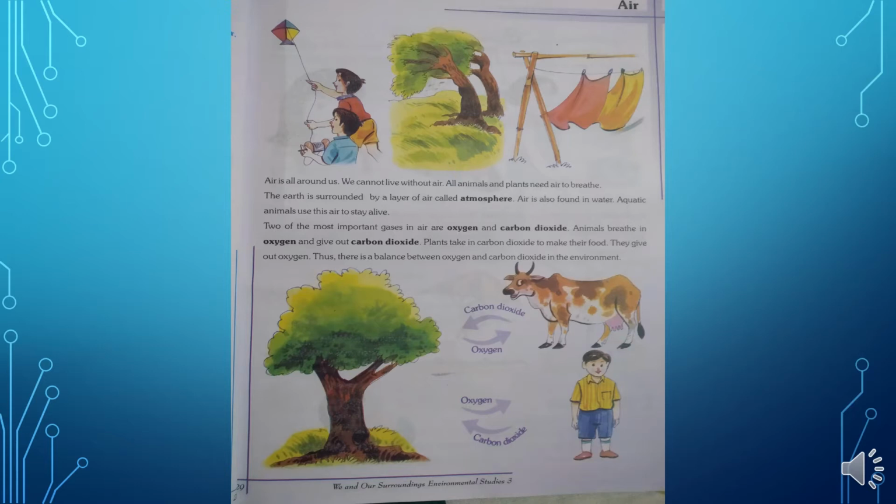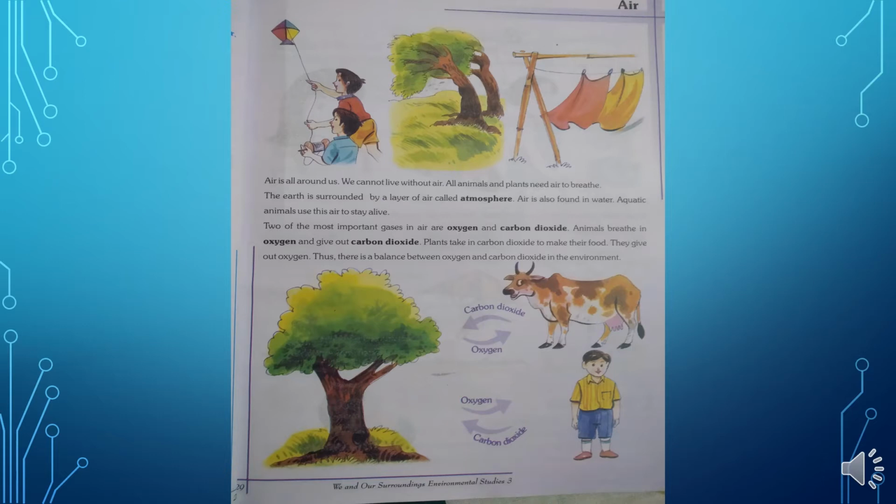So the planet earth is surrounded by a layer of air, which is called atmosphere. The air which is present in atmosphere, that air we use for breathing. So the layer of air which is surrounded all over the earth, that is called atmosphere.